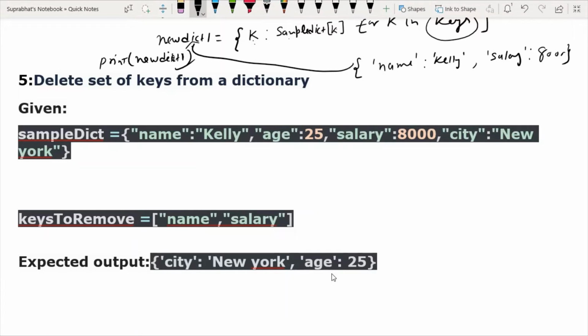So how we will do this, please think about this. Please think. How can we delete a set of keys from our dictionary in this question?